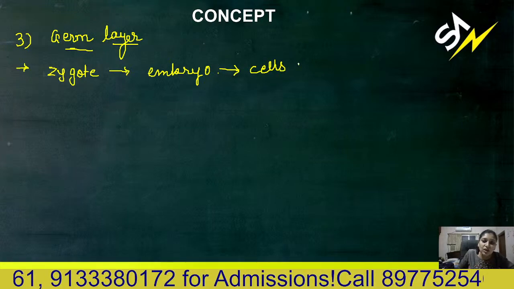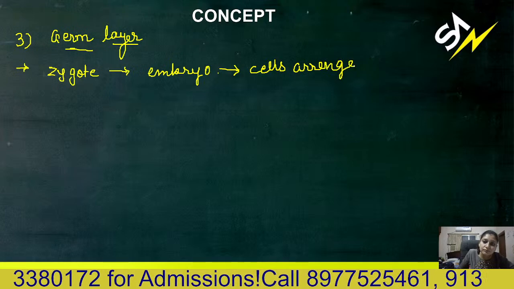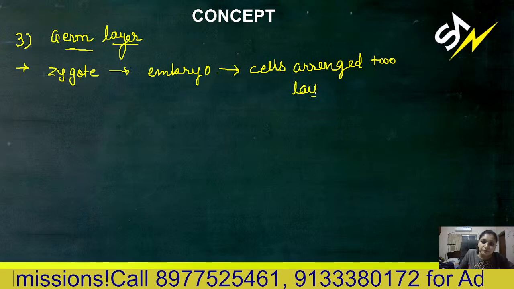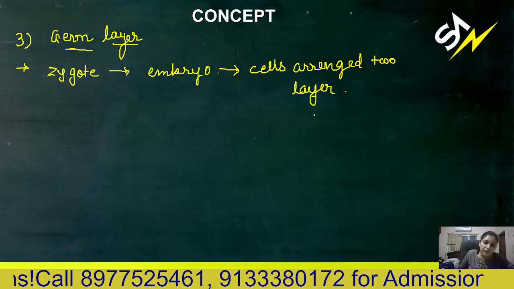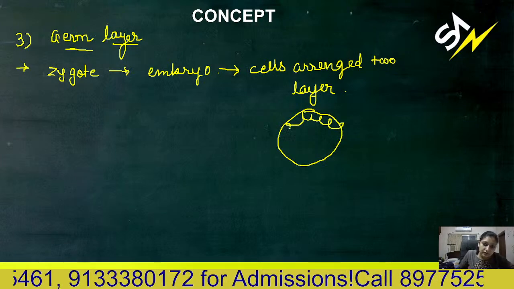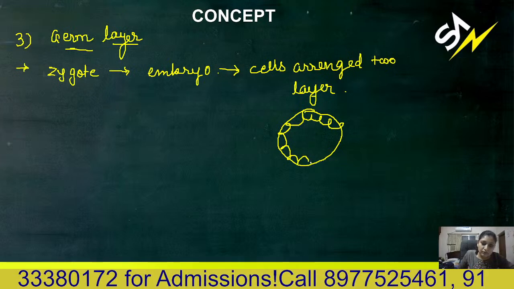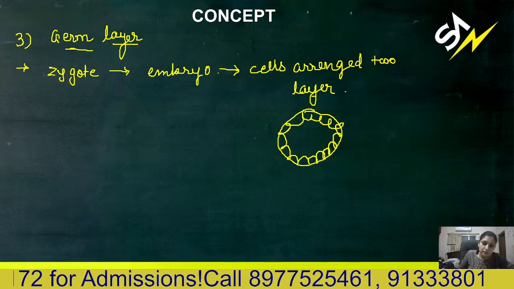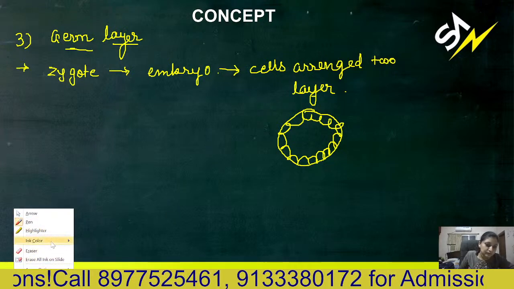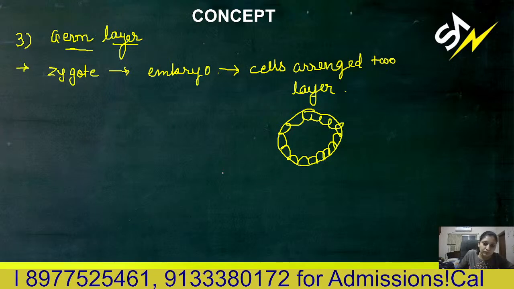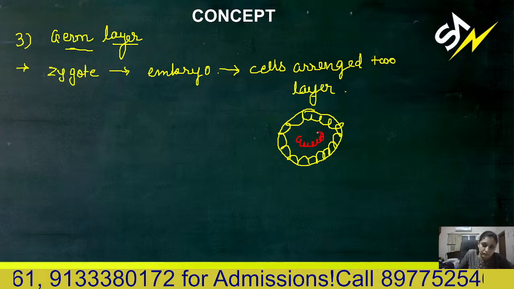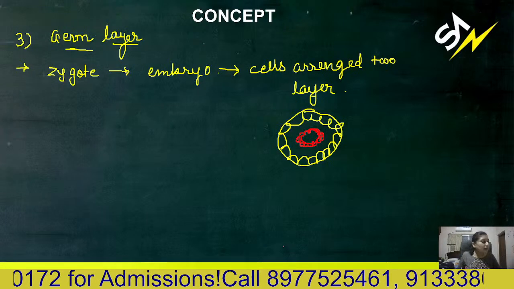Cells are arranged in two different layers. This is the outer layer, then the innermost layer. These two layers are complete.